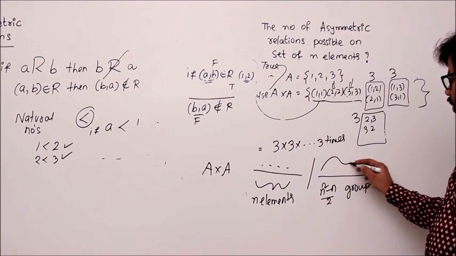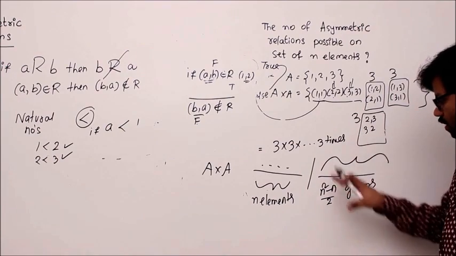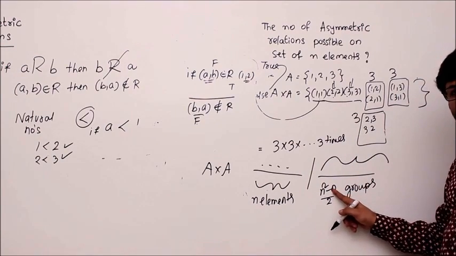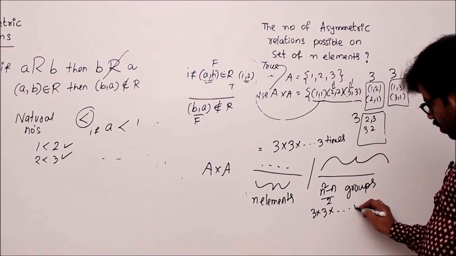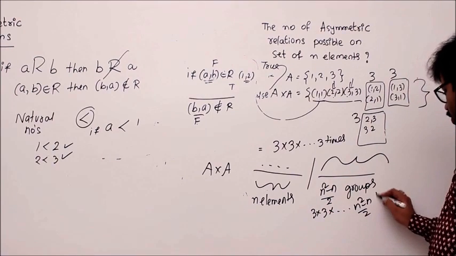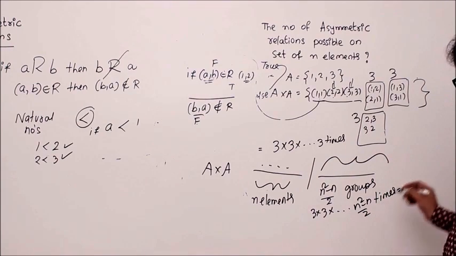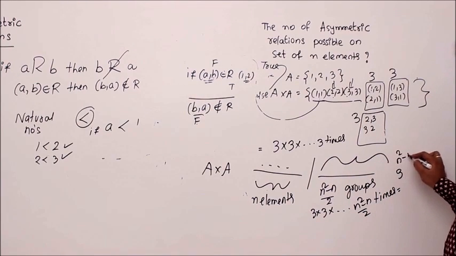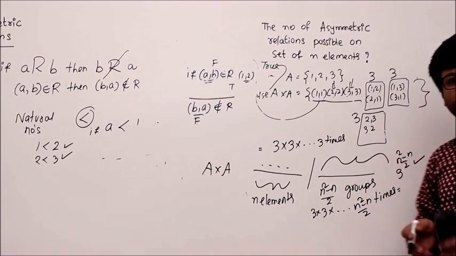Now the real options we have are only for these groups. Every group has 3 such options. Then 3 into 3 into how many times? (n square minus n)/2 times. That will become 3 power (n square minus n)/2, isn't it? So that's why the formula for asymmetric relations is 3 power (n square minus n)/2.